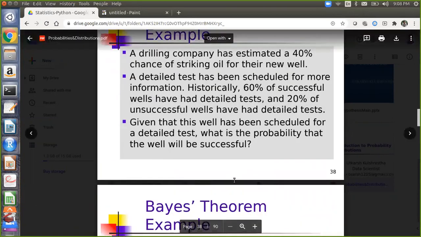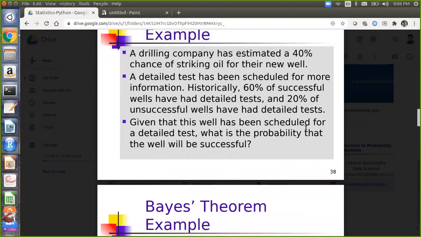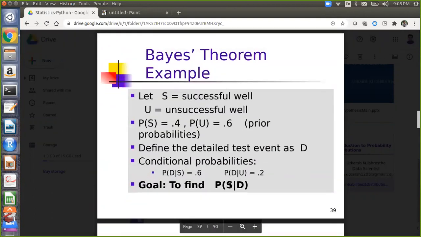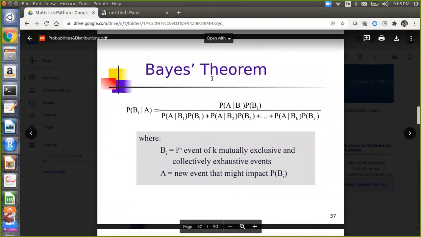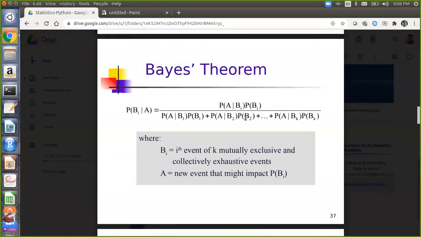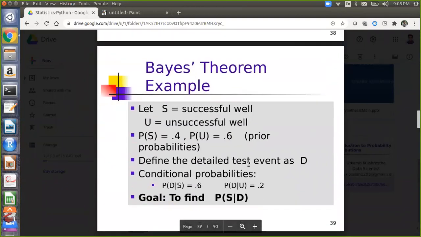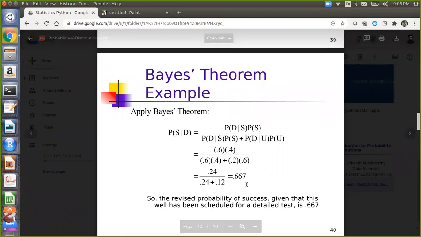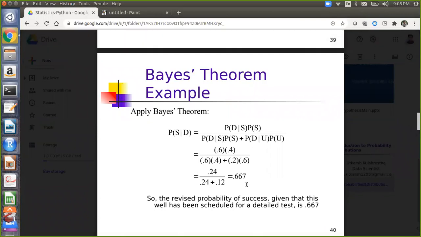You have to find the probability that if a well is scheduled for a detailed test, it will be a successful well. So when it is scheduled for a detailed test, what is the probability of success? You just run this formula: P(S|D) = P(D|S) × P(S) divided by P(D|S) × P(S) plus P(D|U) × P(U). Put in the success probability and unsuccess probability, and 66% is the probability that this well will be successful.